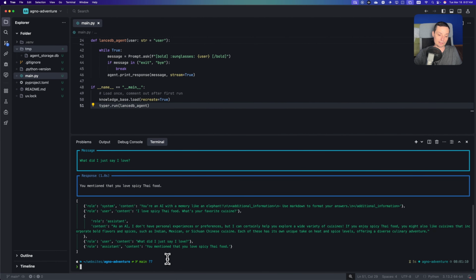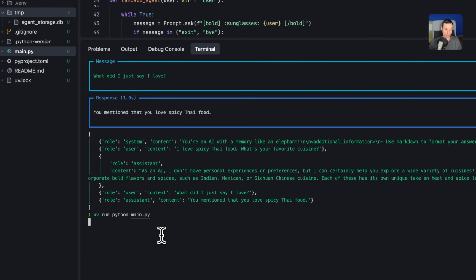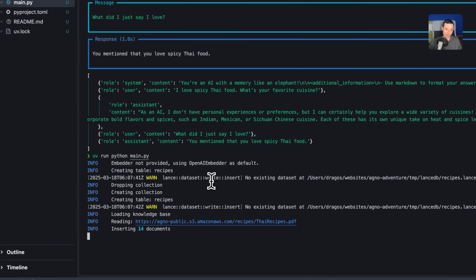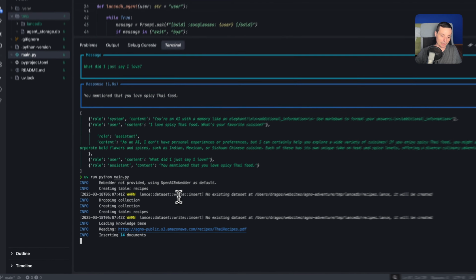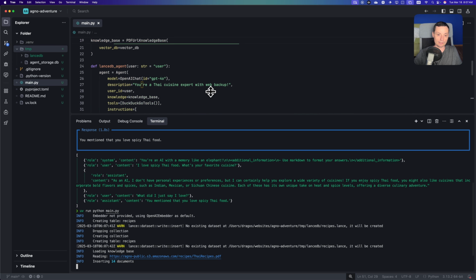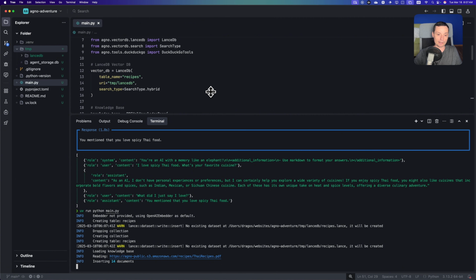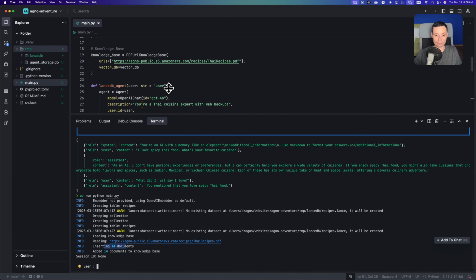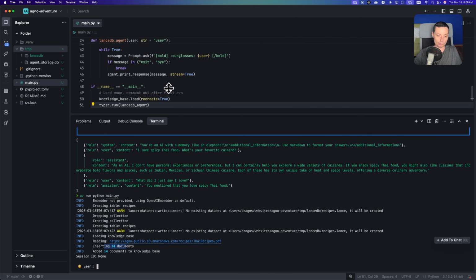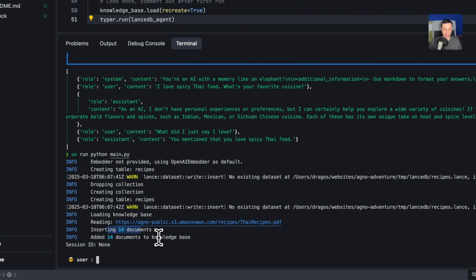So yeah, basic things. And in here we're just going to run this, and right now this should go and do all the details. So you see in here that it went and stored the details into the database. You see that it's doing all of this on its own. You don't need to put, for instance, in this basic thing, anything like the embed model. It will know what to do. And in here you see that at the end it's added the documents, and we can ask it a question.